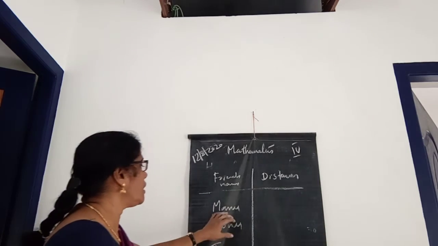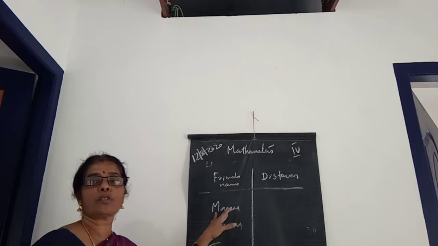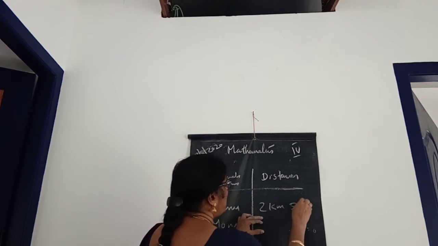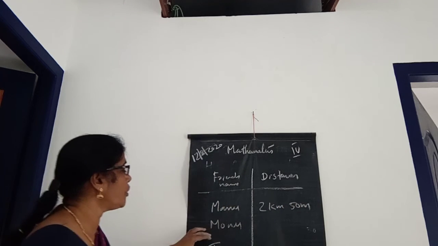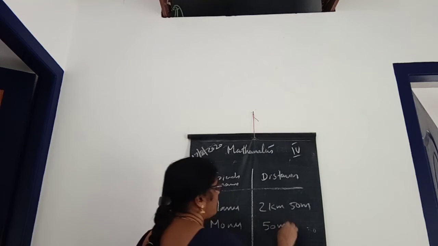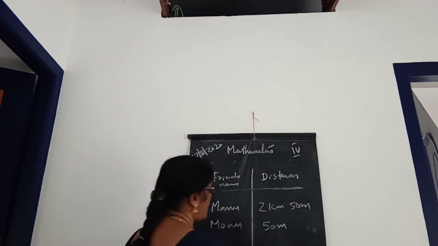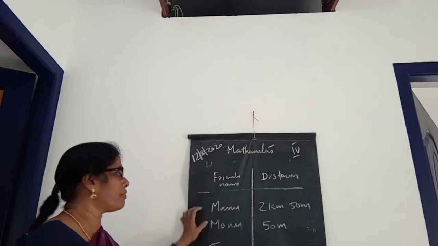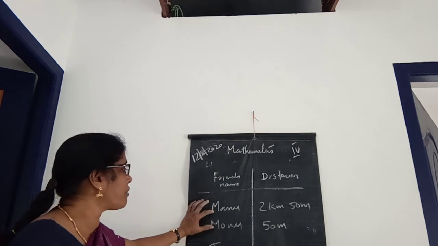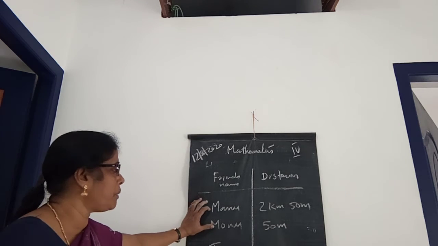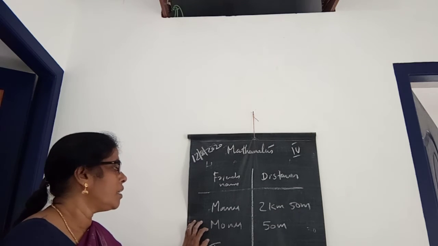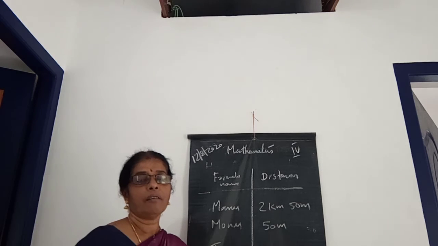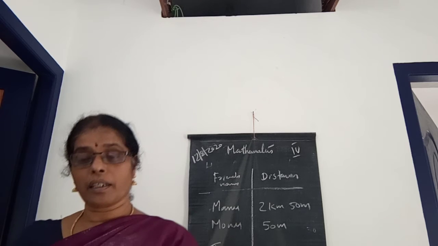Look here. Manu's distance from the house to school, we can take it as 2 kilometers and 15 meters. And here Monu's is 50 meters. Okay, 50 meters. And next Tommy's, we can take it as 1 kilometer and 60 meters. These are the distances from home to school of these children. From this table, you can give the answers.